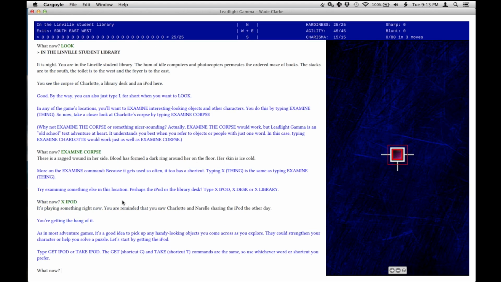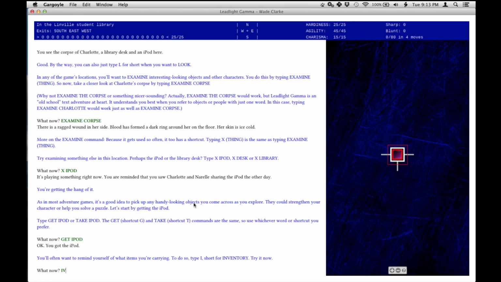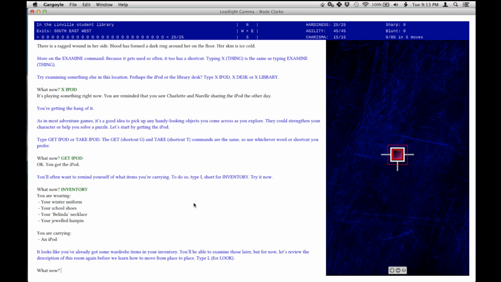Okay, it's playing something right now. Let's get iPod, and now we can find out what's in our inventory. And I'm carrying my winter uniform, my school shoes, my Belinda necklace, my jeweled hairpin, and an iPod. Great. We can look at those later, but for now, the tutorial is only going to let me follow its commands while I get the hang of things.